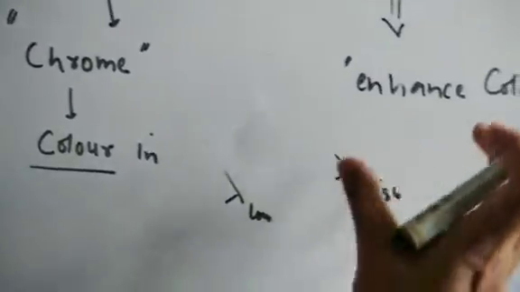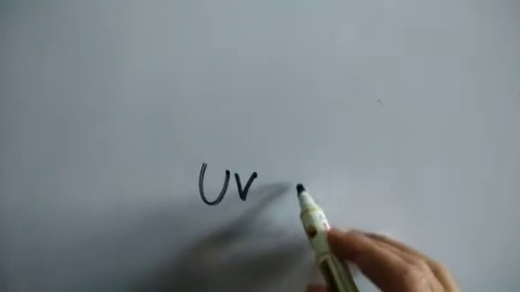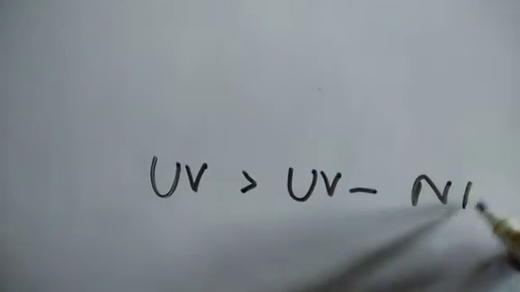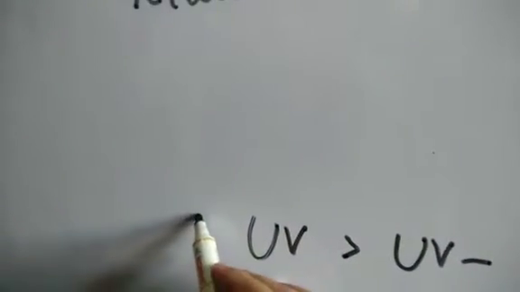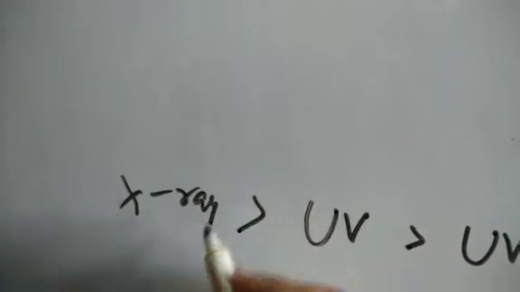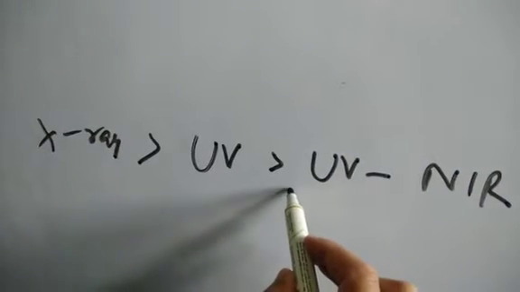Now once it comes into the higher wavelength side, as we see in the electromagnetic spectrum, you have visible, then UV, then NIR, and then on this side you can have X-rays. In this range molecules absorb, and it is responsible for color in the world.